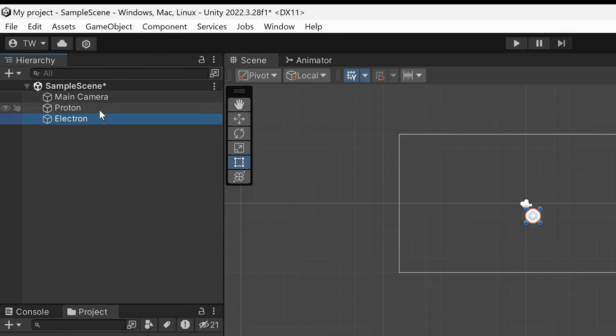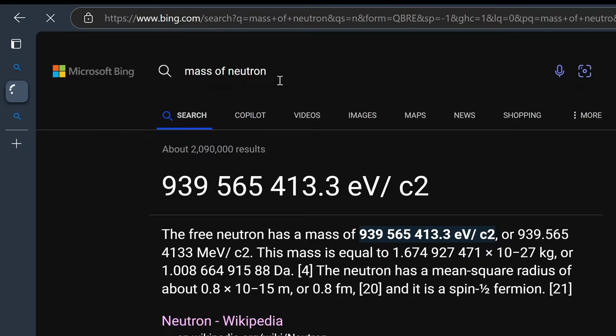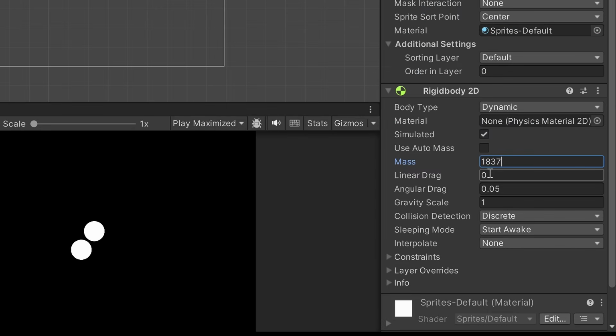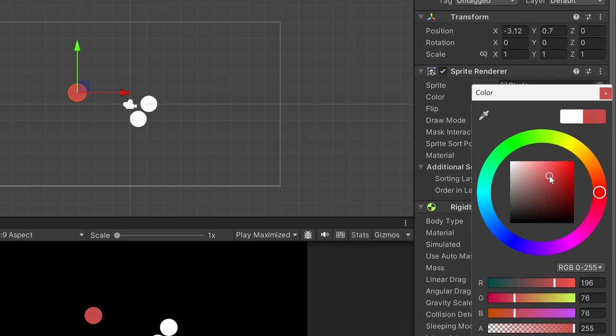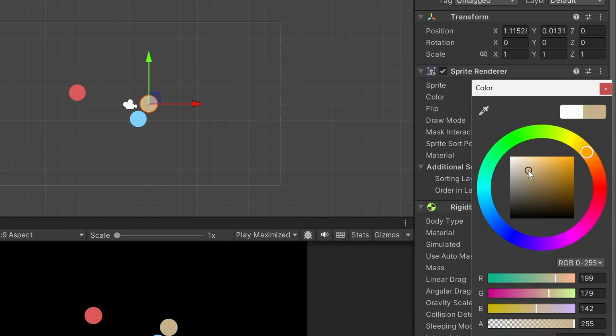So the mass of an electron is 1, or the proton, 1836.23. And we'll change these guys' gravity scale to 0 because we're adding our own gravity. You know, let's do a neutron too. Mass of neutron, 1,837.74. Just make the proton some kind of red like that. Electron blue, neutrons orangish, like in all the science diagrams.